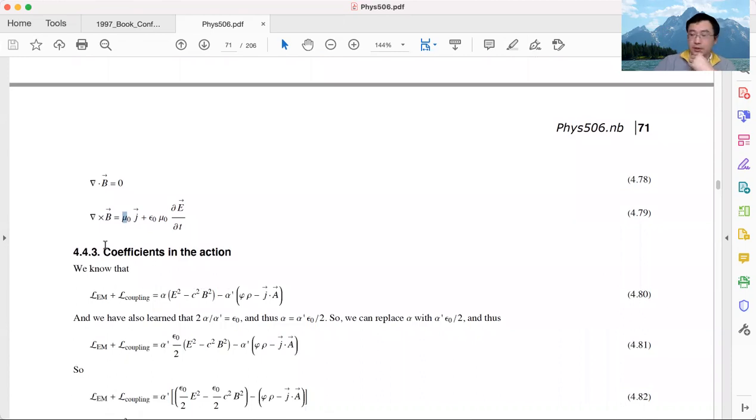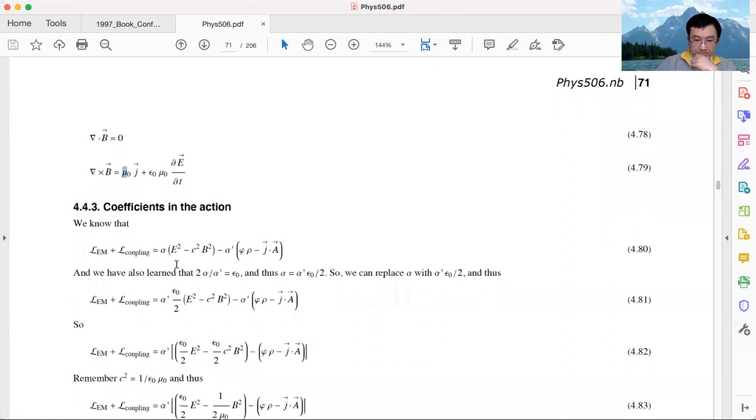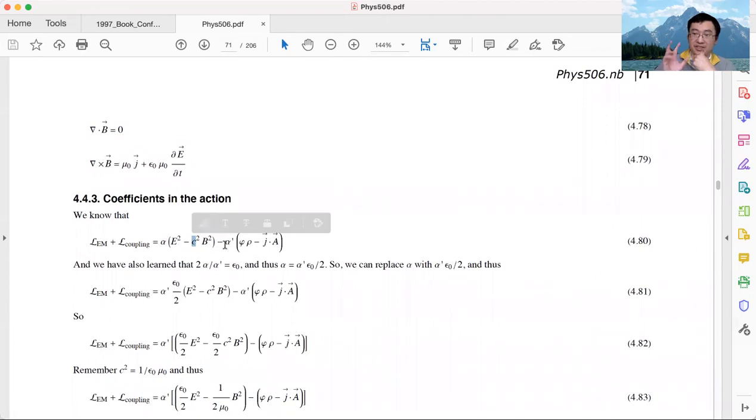So now let's look at the coefficients a little bit more. As I mentioned earlier, this coefficient alpha and alpha prime and the speed of light, we need experiments to determine these coefficients. And now let's look at these three coefficients a little bit more.